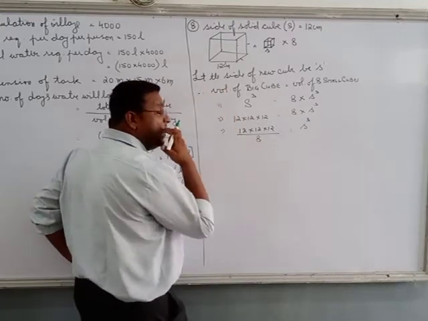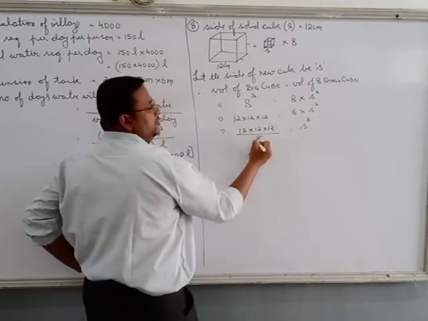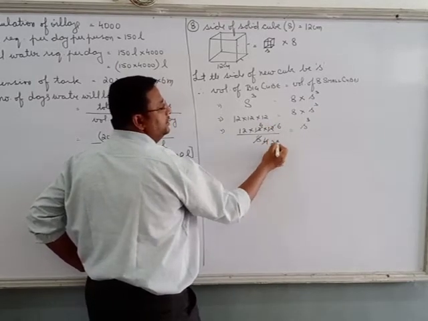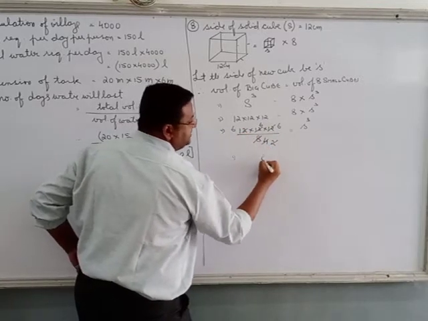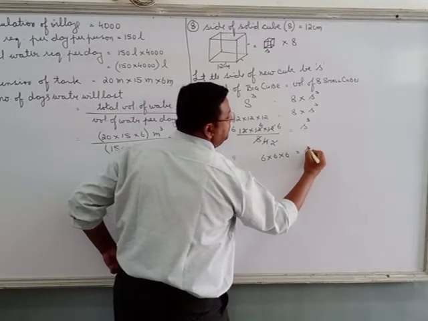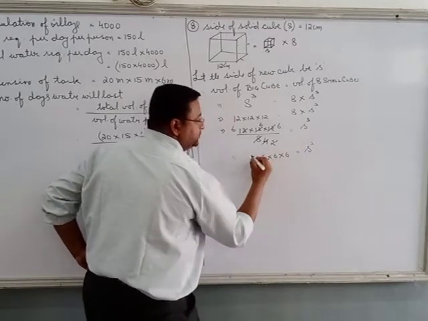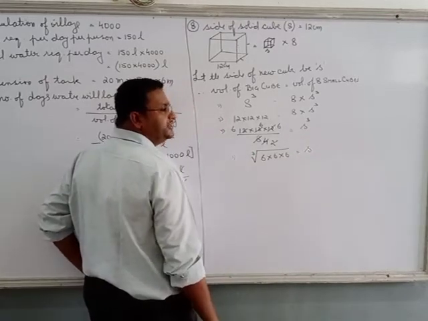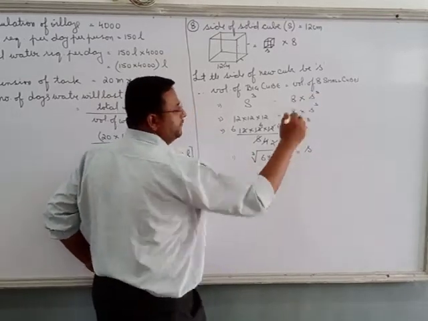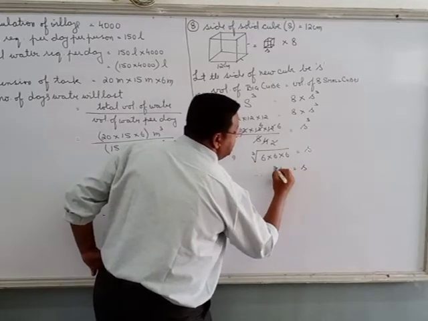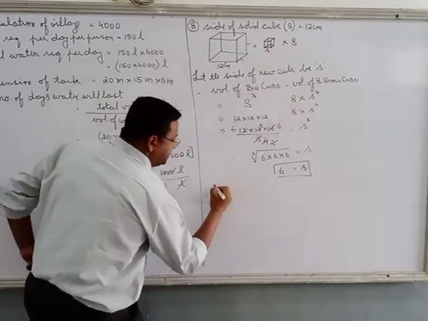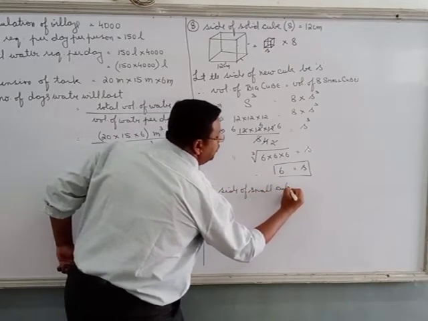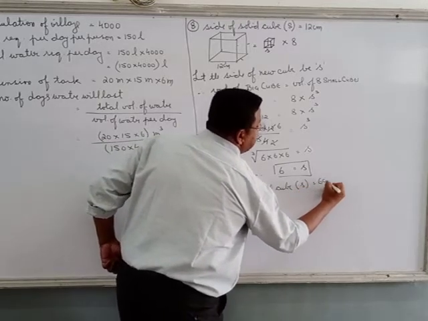You can cancel it, you can do it directly also. Let us cancel. 2 4s are 8, 2 6s are 12, 2 2s are 4, 2 6s are 12, 2 1s are 2, 2 6s are 12. So that is 6 into 6 into 6 is equal to s cube. Cube is transposed over here, it becomes cube root. So no need to multiply and check. Cube root of 6 into 6 into 6, we make pairs of 3. So therefore 6 is equal to s. So what is the size of this small cube? 6 centimeter. Therefore side of small cube s is equal to 6 centimeter.